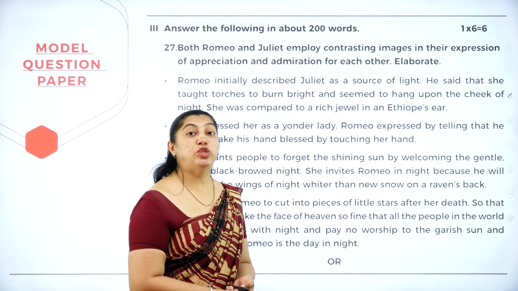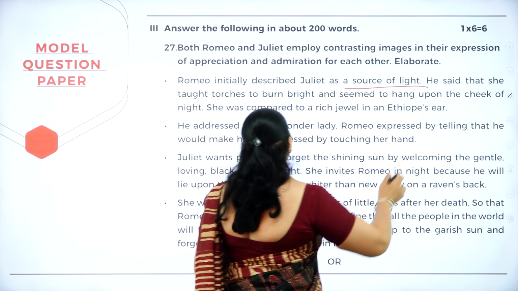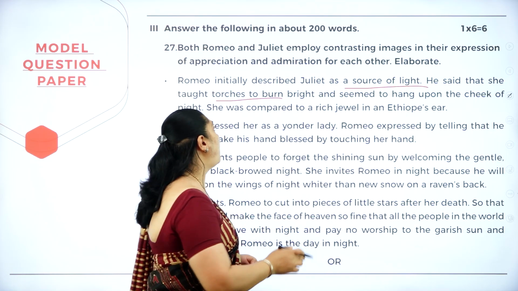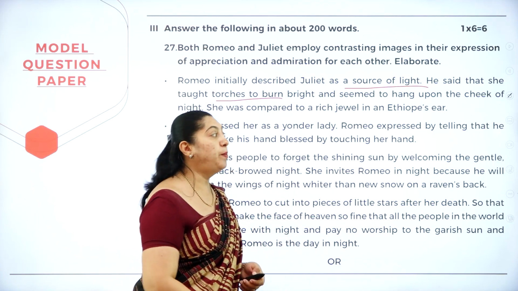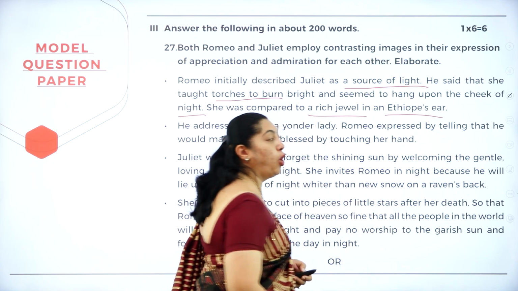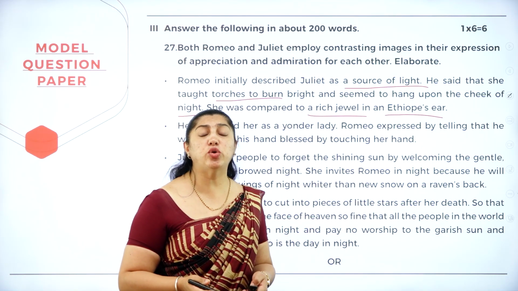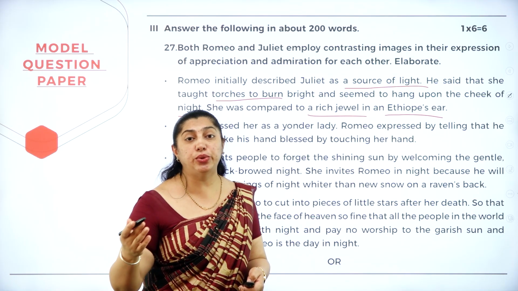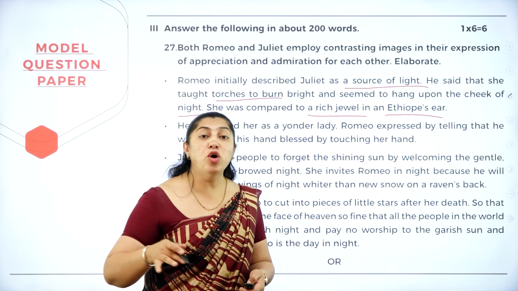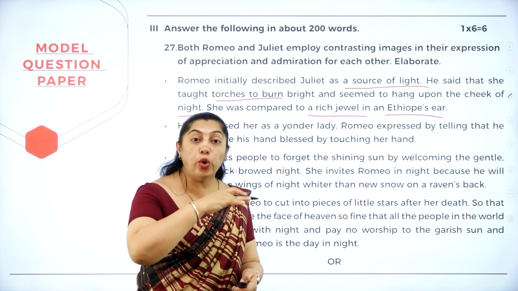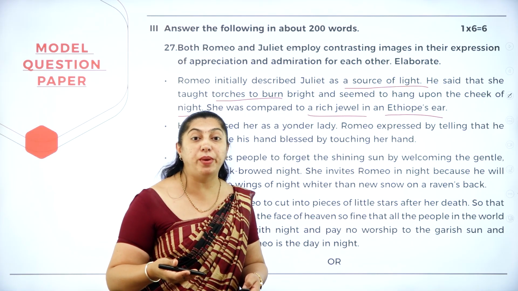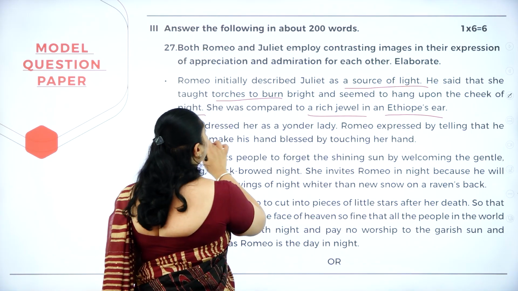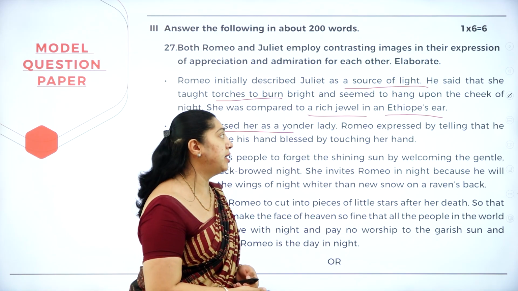Romeo initially described Juliet as a source of light. He said that she taught the torches to burn bright and seemed to hang upon the cheek of night. She was compared to a rich jewel in an Ethiop's ear. She is also compared to a snowy dove, and he also says that she is too rich to be used and too rich for earth. If she is among a crowd of crows, among a group of women with the darkest complexion, only her brightness and her beauty will be sparkling there. He would also address her as a yonder lady.